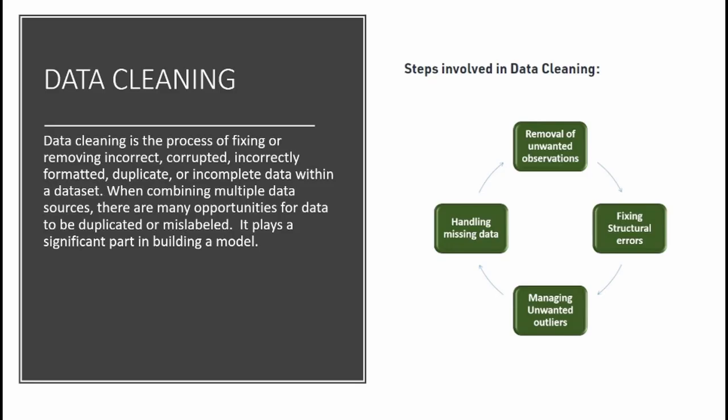So here comes the role of data cleaning, to correct these errors. It plays a significant part in building a model. The steps involved are removal of unwanted observations, fixing structural errors, managing unwanted outliers, and handling missing data.